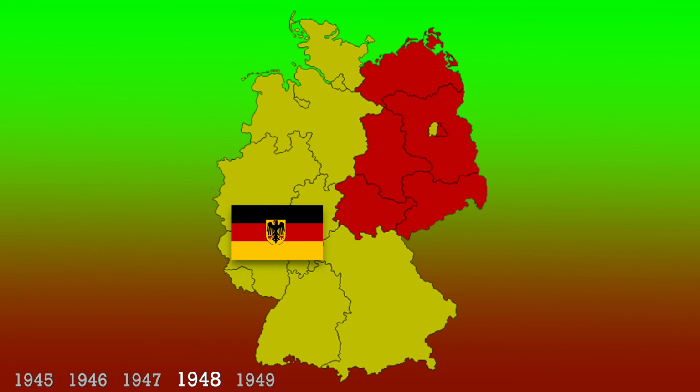On May 23, 1949, with proclaiming the Basic Law, the Federal Republic of Germany, Bundesrepublik Deutschland, was founded. The Soviets, in their turn, had already prepared the foundation of the East German state, and on October 7, 1949, the German Democratic Republic, die Deutsche Demokratische Republik, was founded, and with that the split of Germany was a fact.